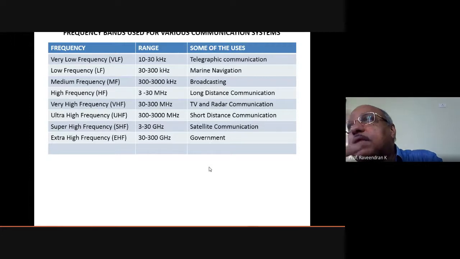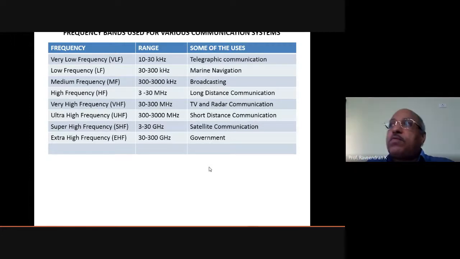Sometimes there may be some repeaters used to repeat the information from one point to another point, which is at a far distance. So in that case, the high frequency range of 3 megahertz to 30 megahertz, or long distance communication ranges, are used.